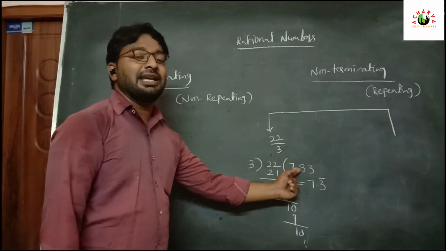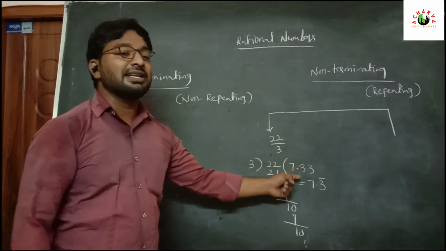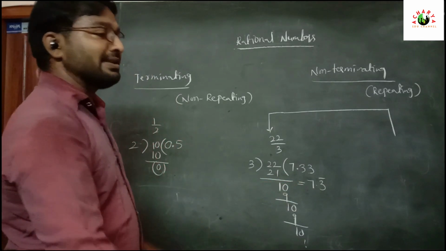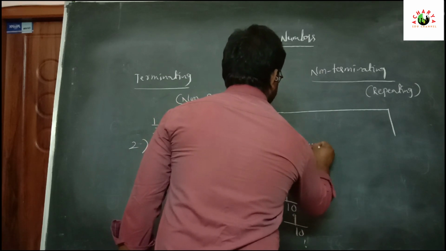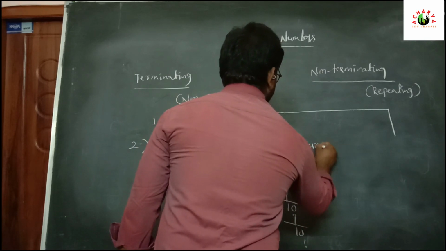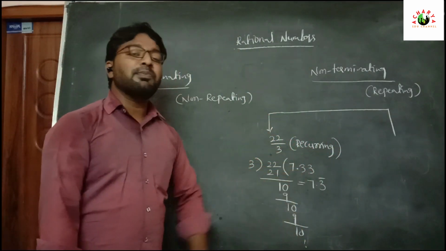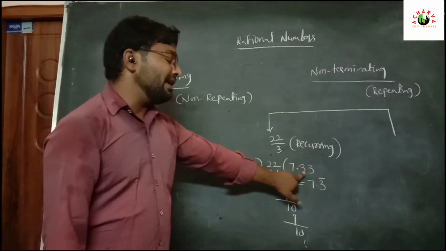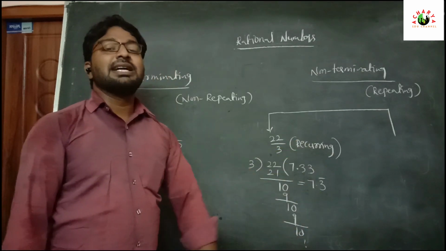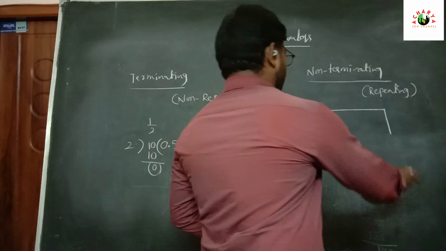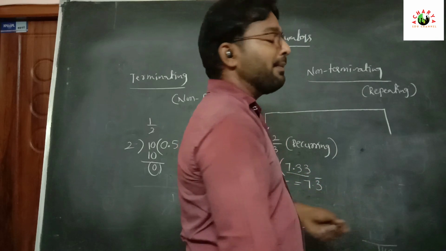This type of decimal we call a recurring decimal. What is a recurring decimal? After the decimal point, the same number repeats continuously. One more type of recurring is mixed recurring.